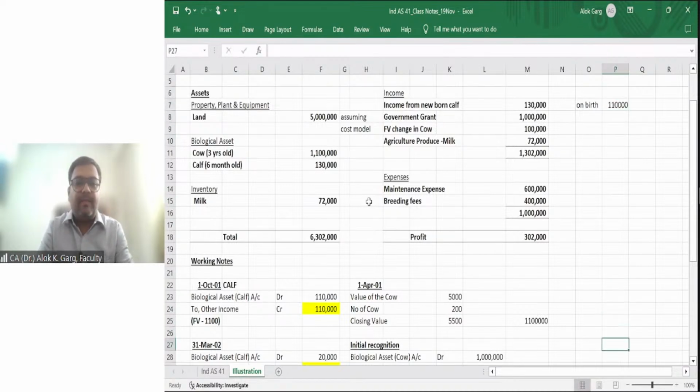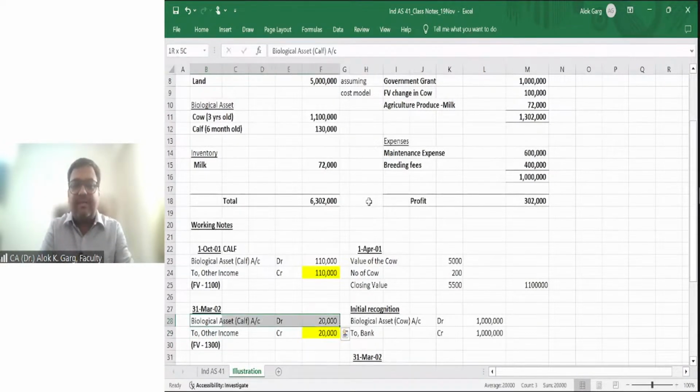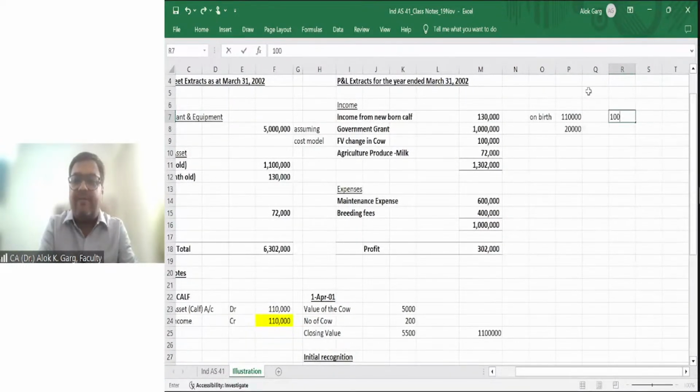Second, this 1,100 fair value has become 1,300. Remember, 1,100 became 1,300 for 6 months old. So what is the accounting entry? Biological asset calf account debit to other income, 20,000. So 20,000 subsequently. On birth, it was 1,10,000, 20,000 subsequently. So it becomes 1,30,000. Or alternatively, you can say that 100 calves were born.